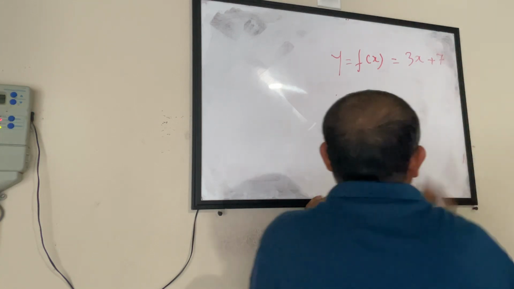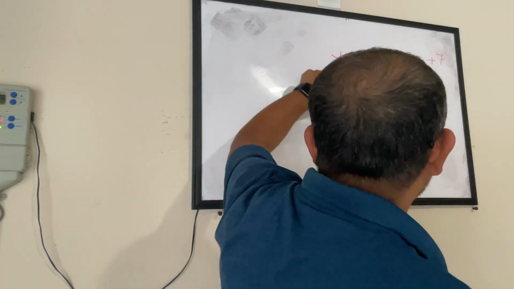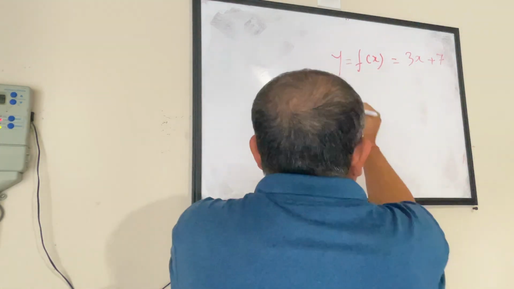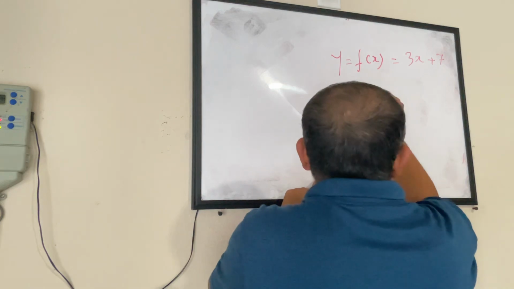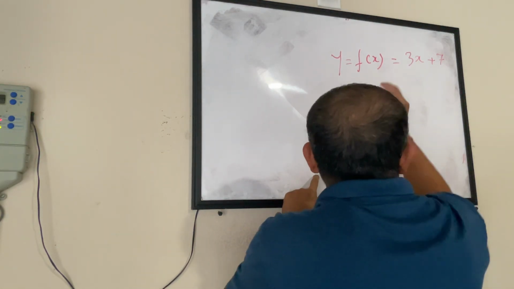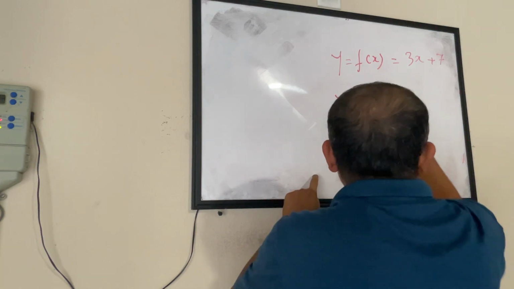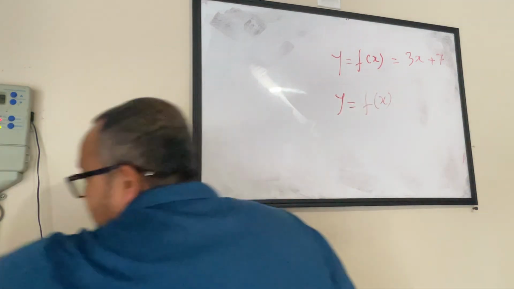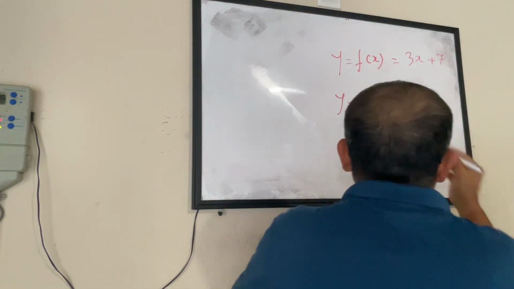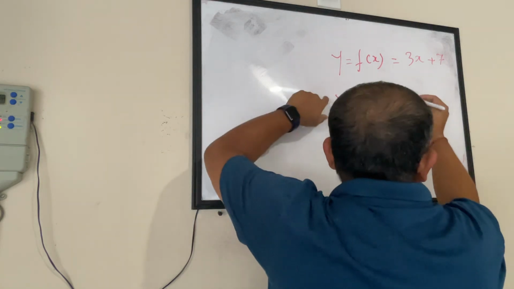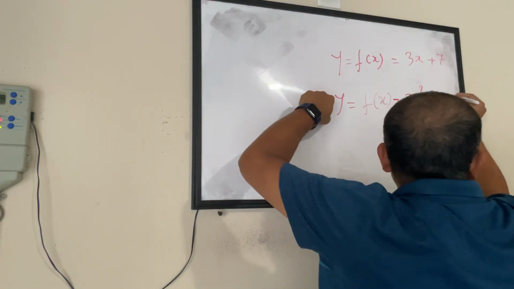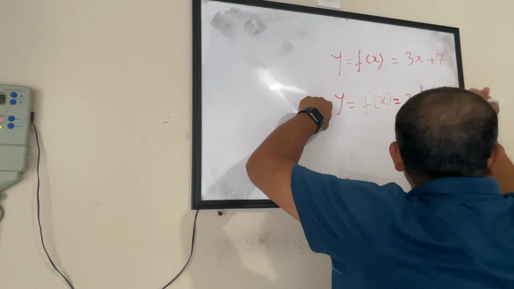So this is my one function. Here y is a function of x and the value of that is this. Similarly, I can also have another function which I'll say is a function of x, where the value of y is equal to, let's say, 3x squared plus 2x minus again 7. No, 9.